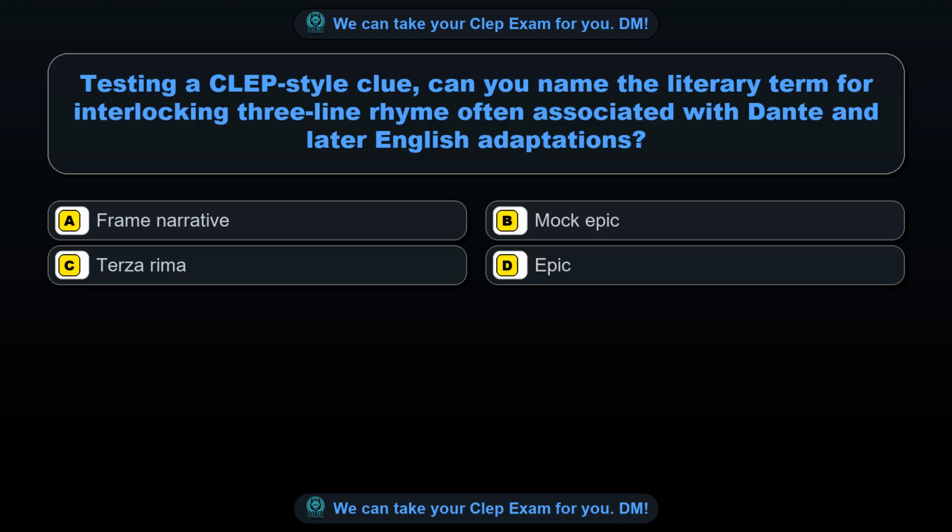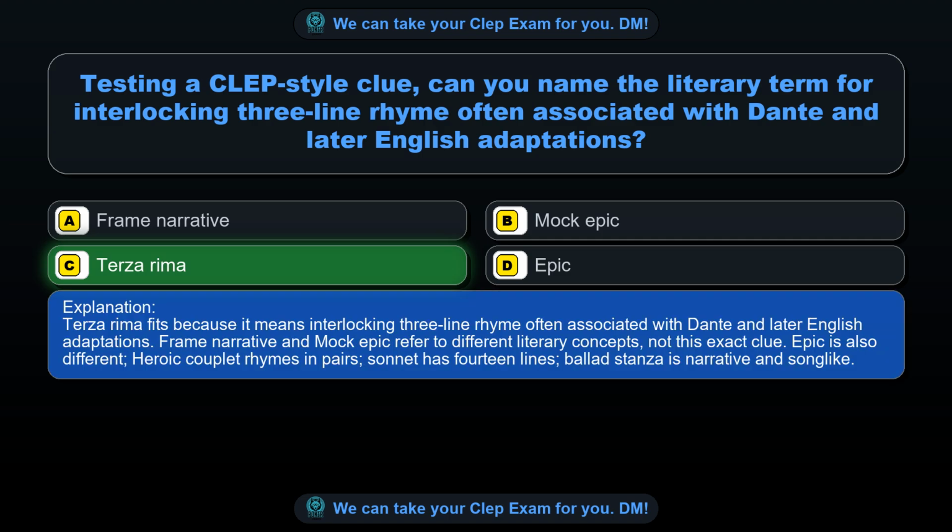Question 4. Testing a CLEP-style clue, can you name the literary term for interlocking three-line rhyme often associated with Dante and later English adaptations? Option A, frame narrative. Option B, mock epic. Option C, terza rima. Option D, epic. The correct answer is option C, terza rima. Terza rima fits because it means interlocking three-line rhyme often associated with Dante and later English adaptations.